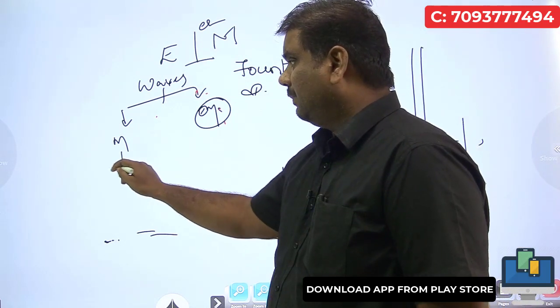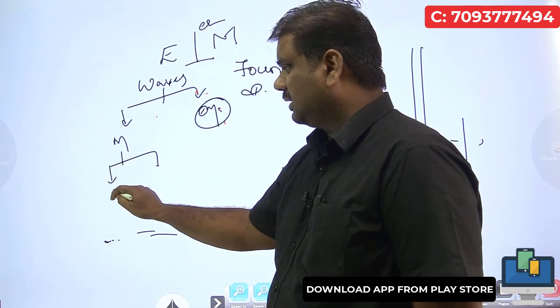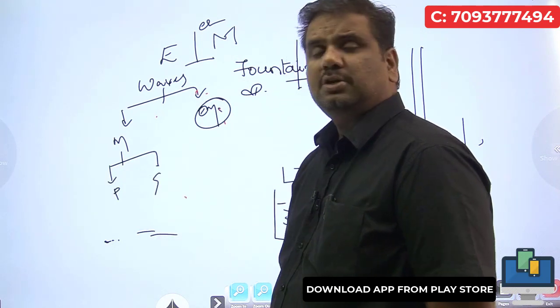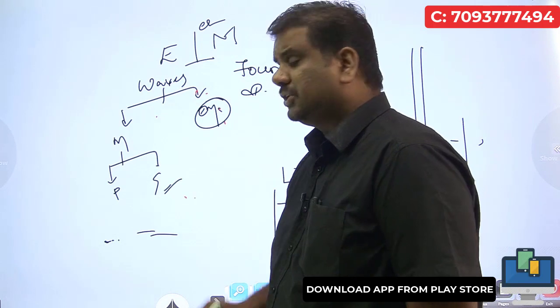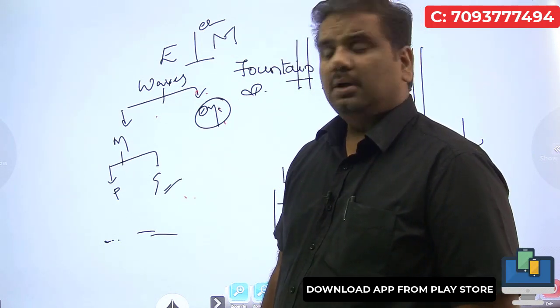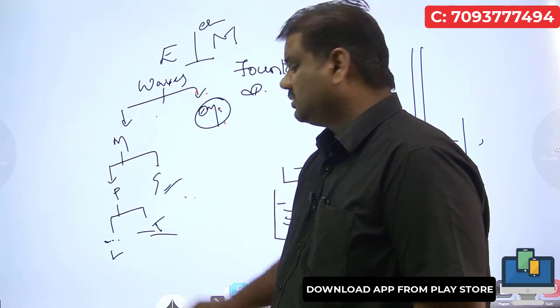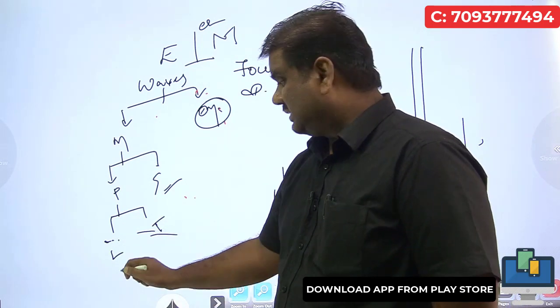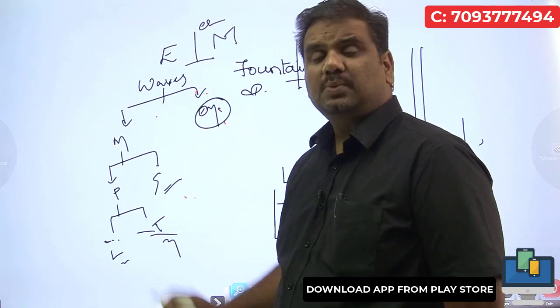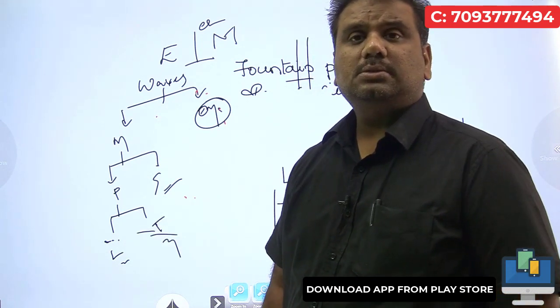Mechanical waves are further classified into progressive and stationary waves. Examples of stationary waves are important. Progressive waves are further classified into longitudinal waves and transverse waves. Examples of longitudinal and transverse waves are what we need to focus on.